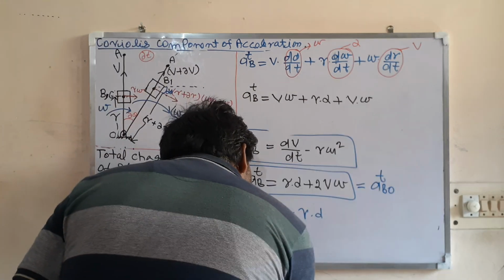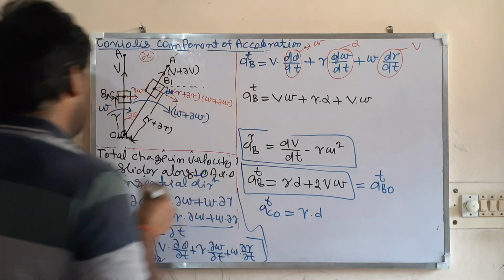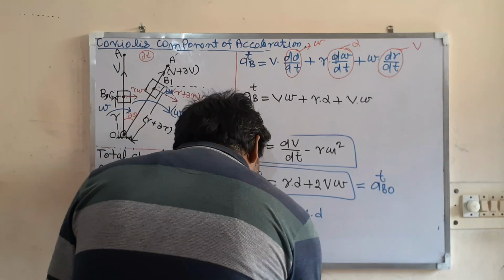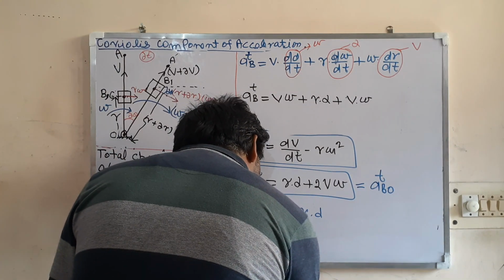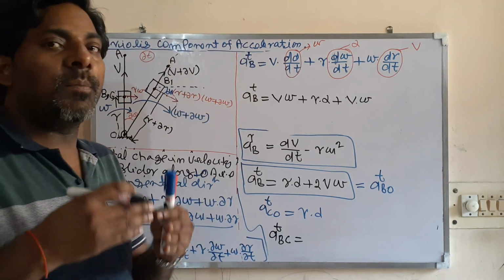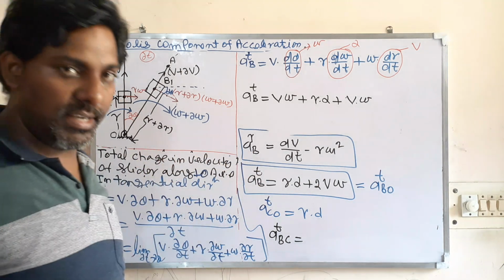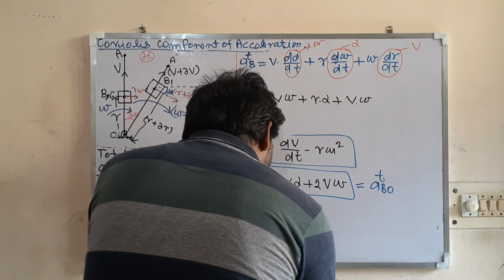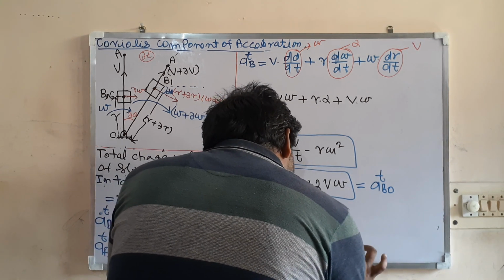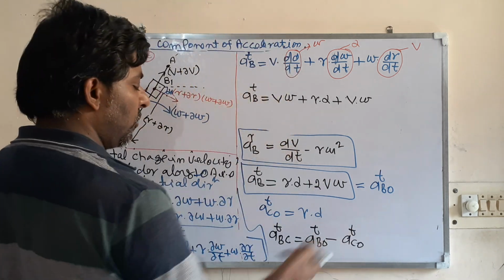So what will be the acceleration of B with respect to C? Yes, C with respect to B. So what will be the tangential acceleration of B with respect to C? That is, you are sitting at the slotted bar and looking at the slider, or you are sitting at the slider and looking at the point C on the slotted bar. So ATBC will be equal to what? Acceleration of B minus tangential acceleration of C. Absolute means with respect to fixed.